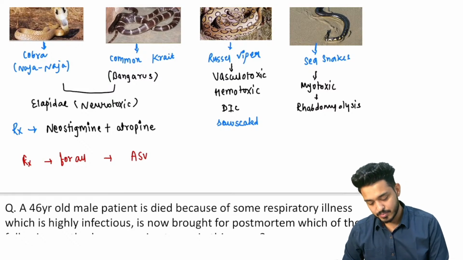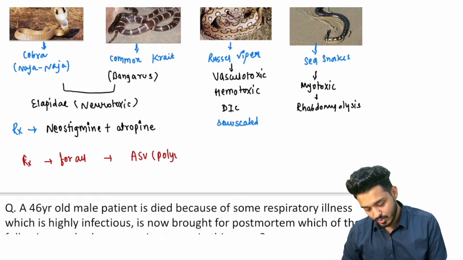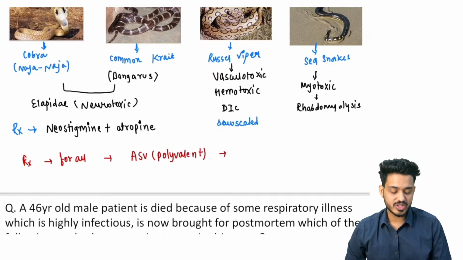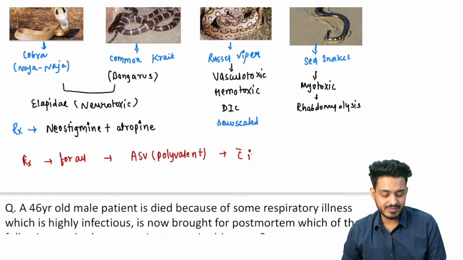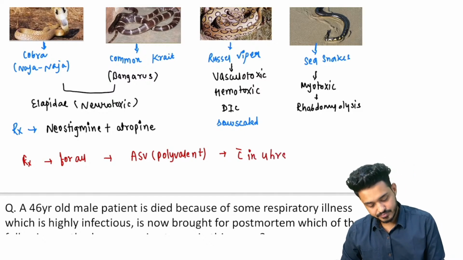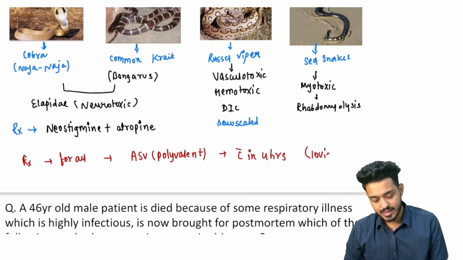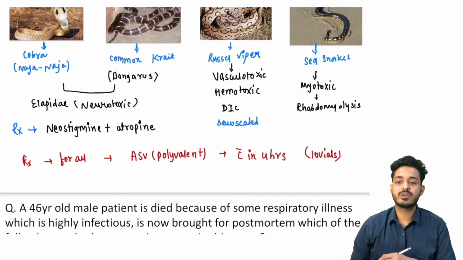We are having this polyvalent anti-snake venom, right? And it should be given within 4 hours. कितनी vials use में लेते हैं? We are going to use 10 vials, right? So that is going to be the treatment for the snake bite.